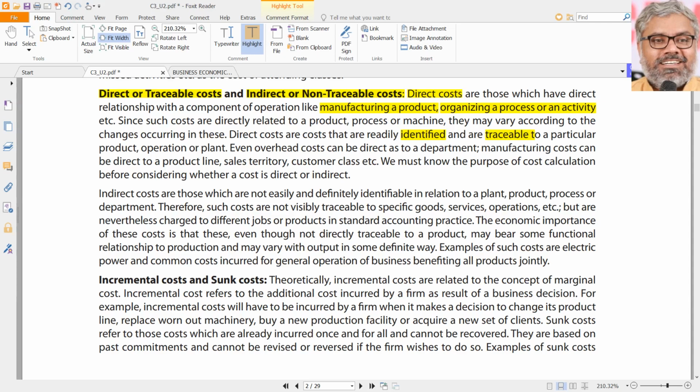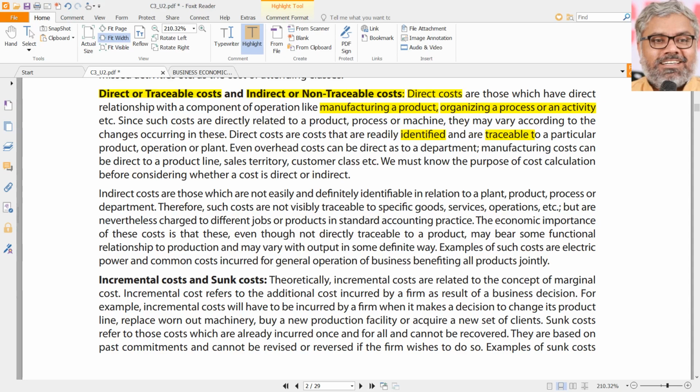Definitely yes. But on the other side, the same company Coca-Cola has a CEO, CFO, marketing manager, so many people who are all working in the office, including some receptionist and office boys, etc. So many people are there to whom salaries are paid. Let us say the accountant or the chief financial officer of Coca-Cola India is also paid a hefty amount of salary. But the point is, can we know how much of the accountant's salary is also included in the cost of one bottle of Coca-Cola? That will be difficult because it cannot be traced or identified to a particular product.